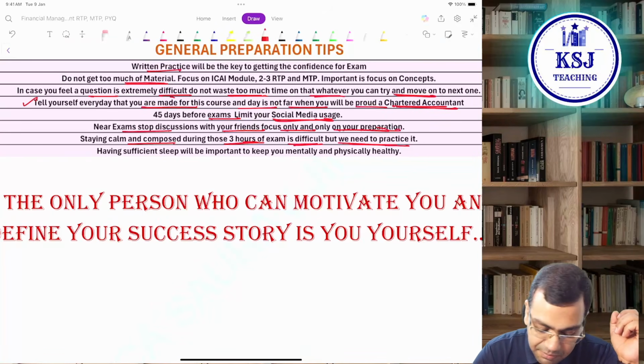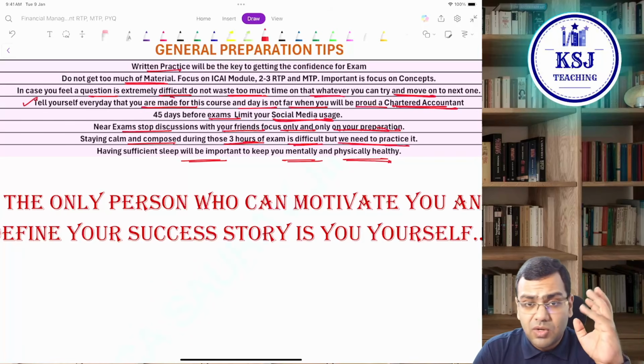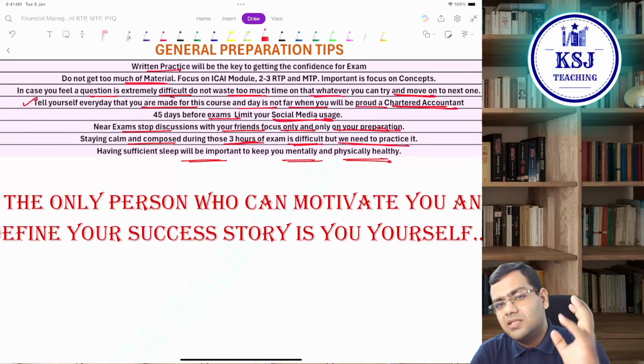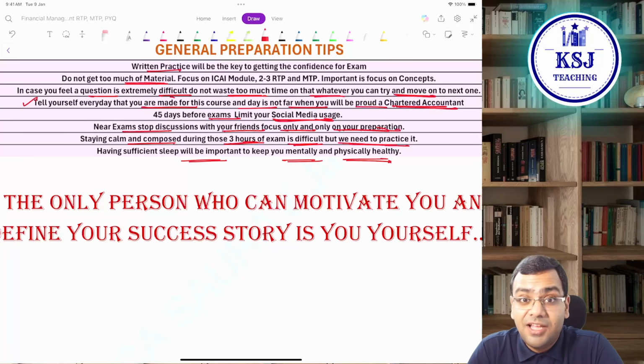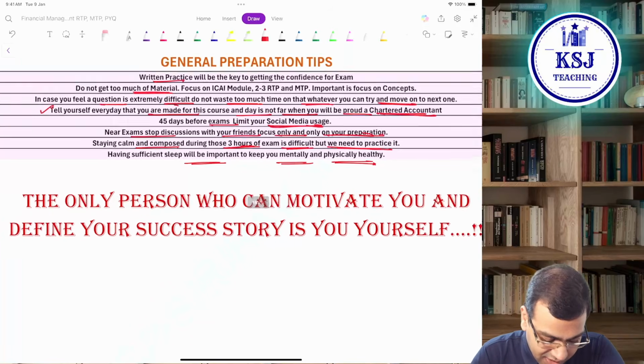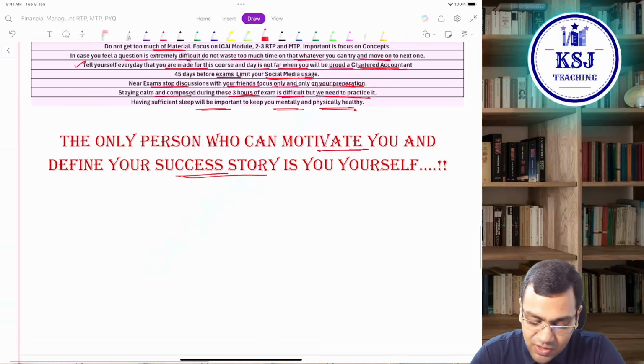Having sufficient sleep will be very important to keep you mentally and physically healthy during the exams also. I know there is a lot of pressure, 14, 15, 16 hours we are going, but at the same time, at least 6 hours of sleep is very, very important so that you stay alert in the examination, those 3 hours. The only person who can motivate you and define your success story is you yourself.